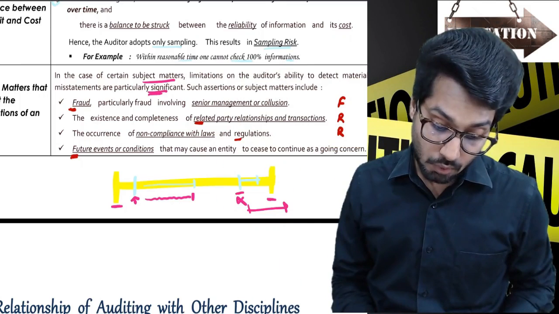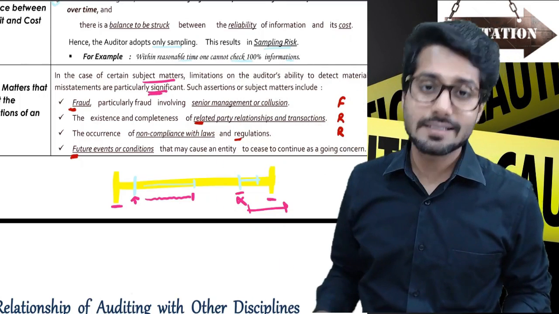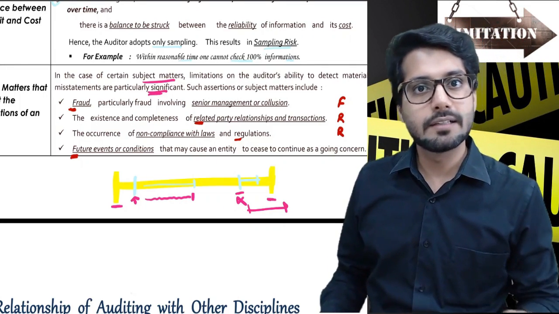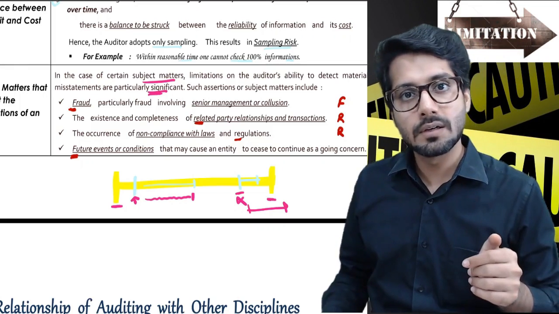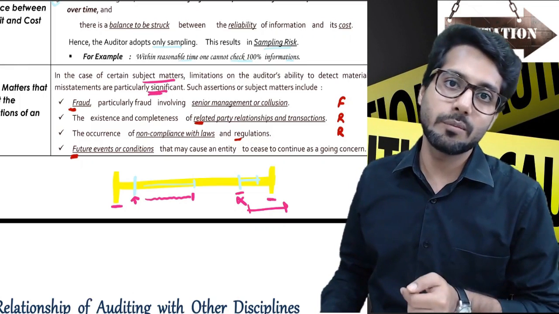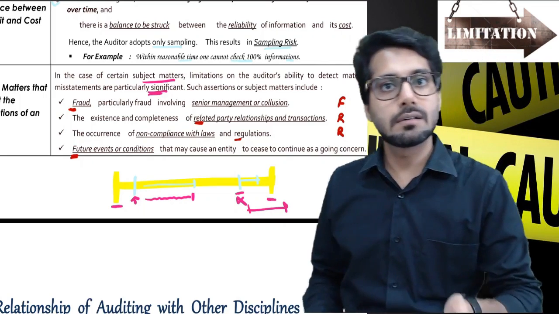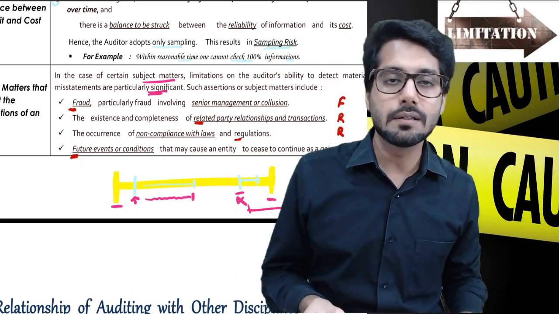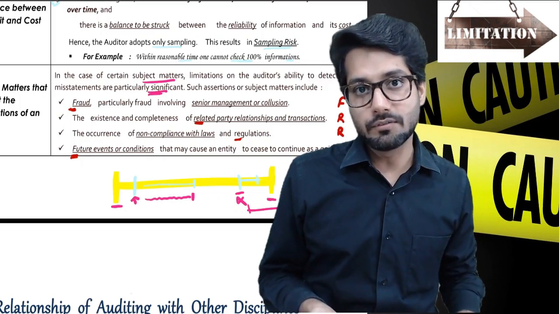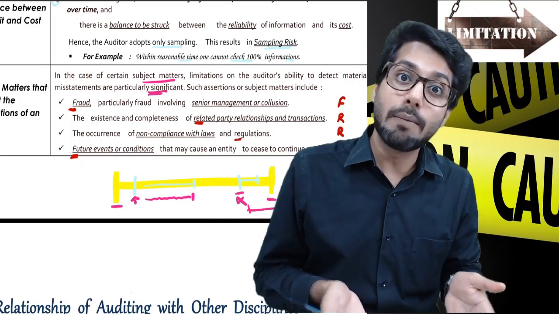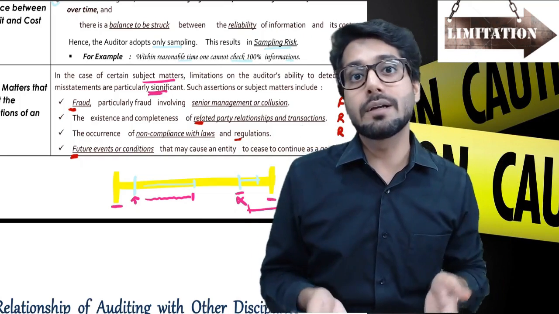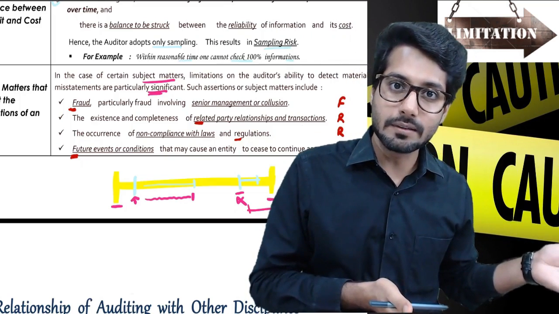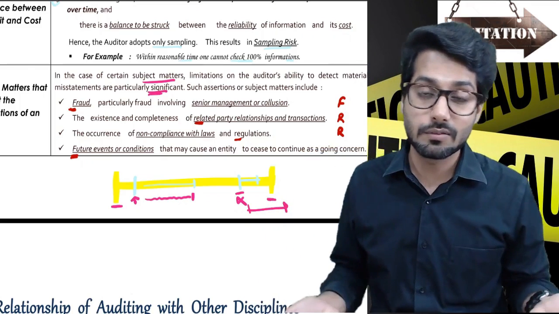The occurrence of non-compliance with laws and regulations. Suppose that their license has been rejected because of certain wrongdoings that they have done, and this has not been told to us, and the business is still going on, and these guys are just giving us the information of the business, and we are considering that to be right. And this would lead us to, or probably any such other legal things that they have not disclosed, which might lead them to going bad in the going concern concept. Now, if going concern goes bad and we don't know any legal implications of something that they have committed, they have not told us, well, it's a limitation that we don't know about it.